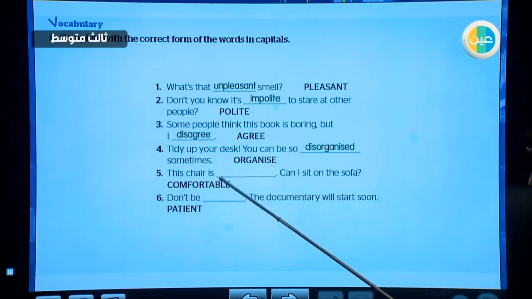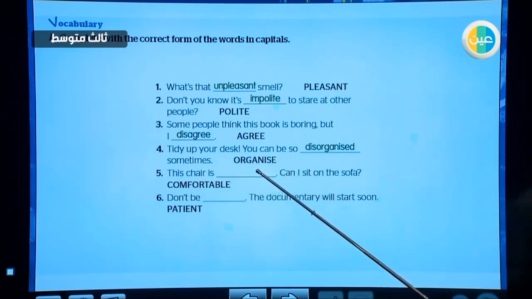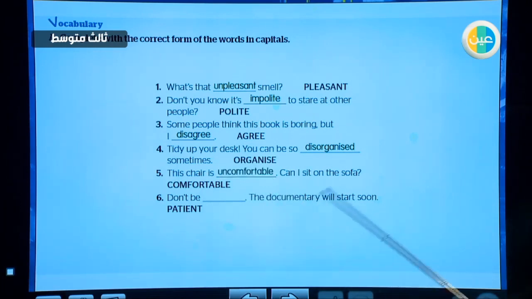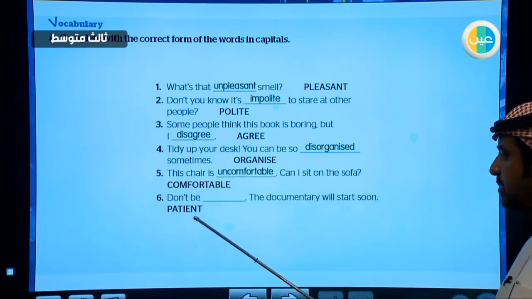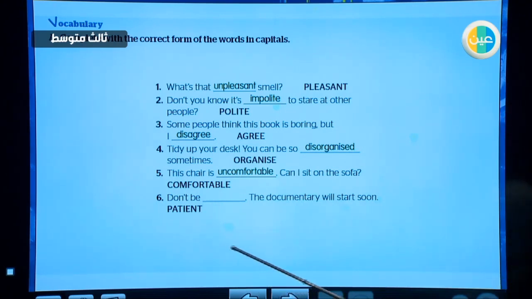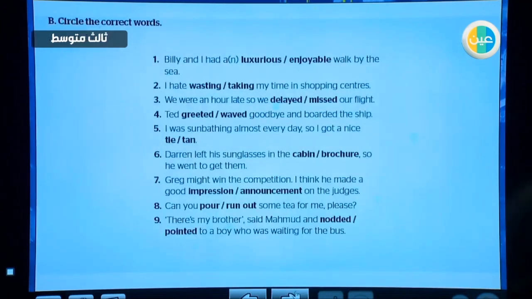This chair is comfortable. What's the opposite of comfortable? Excellent. Uncomfortable. Can I sit on the sofa? Don't be patient. What's the opposite of patient? Impatient. Very good. Now, let's go to exercise B. And here we are going to choose the correct word. Billy and I had a luxurious or enjoyable walk by the sea. Of course, enjoyable. Enjoyable, something that you enjoy doing.